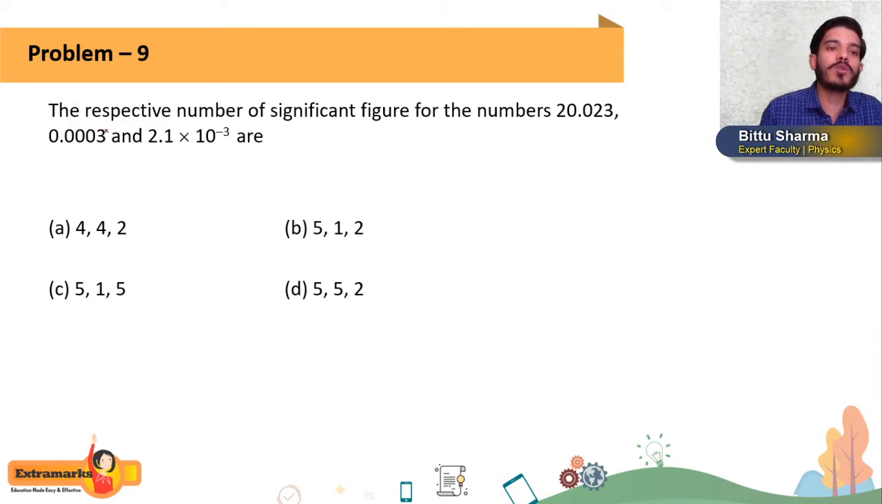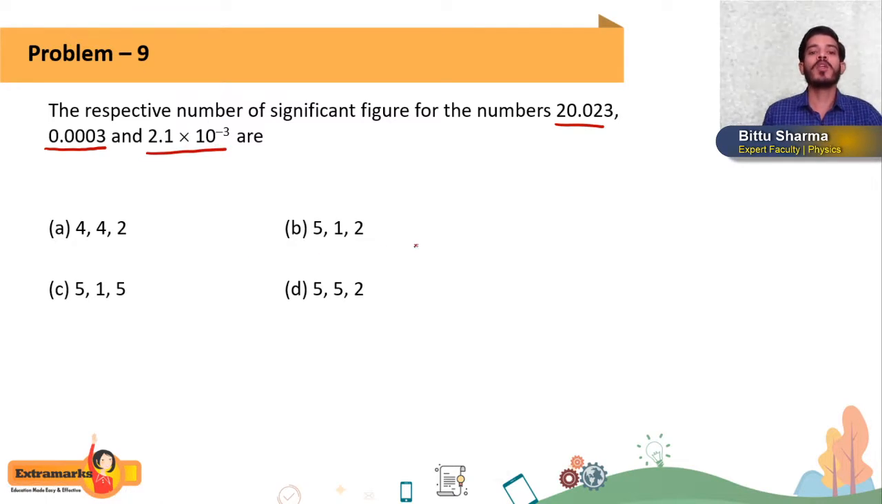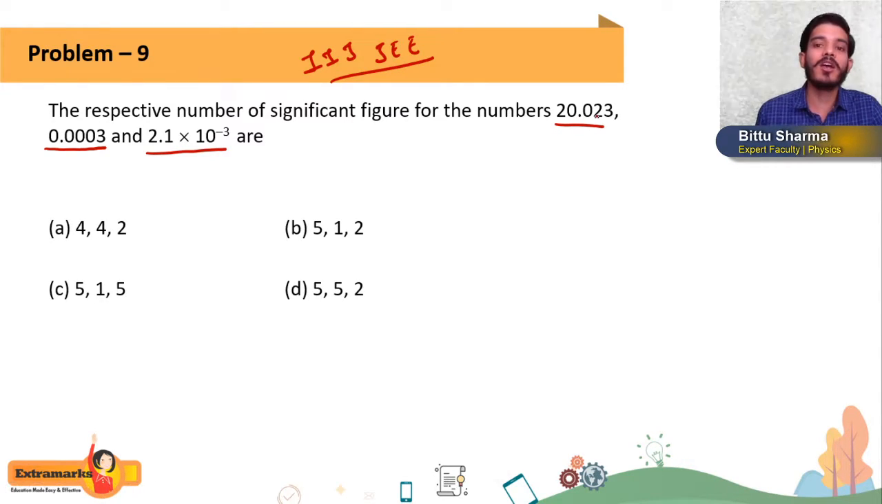Next we have one question for you. The respective number of significant figures for the numbers 20.023, 0.0003 and 2.1 into 10 to the power minus 3 are. So students, this question is also from your IIT JEE Mains, which year I forget, but this question also belongs to your exam. You can see how easy the questions they are asking. So in this, how many significant figures are there?